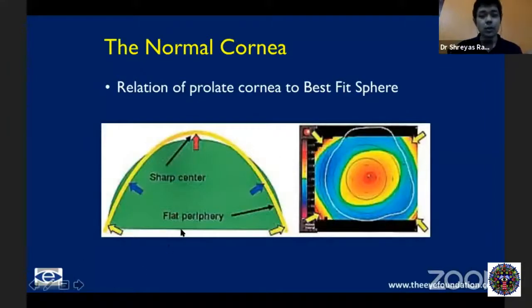So as you all know, the corneal surface is prolate, that is, it is steeper in the center and flatter as we go into the periphery. And here we are trying to give a sphere which best fits the shape of the cornea, and therefore the central part of a prolate cornea would generally be slightly steeper than the best fit sphere, and as we go into the periphery, it would be flatter, as you can see in this particular map.